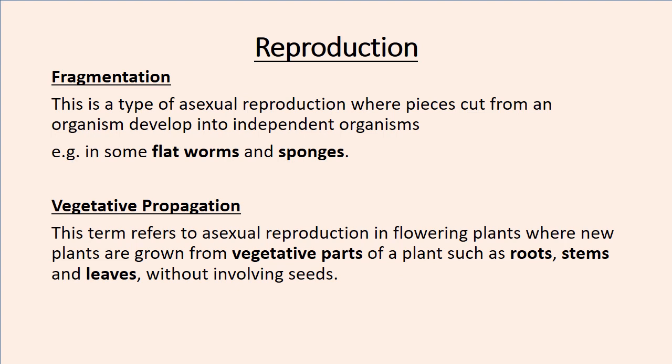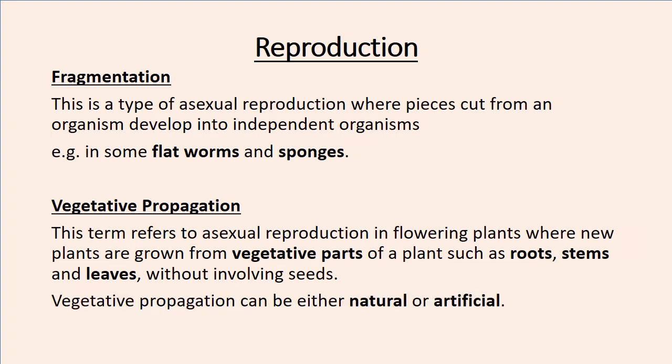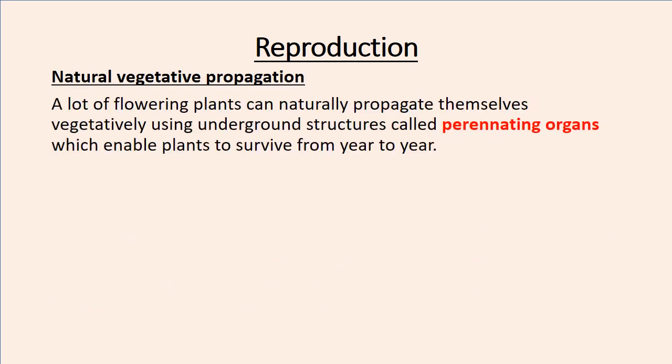Okay, so there are two types of vegetative propagation. There is natural vegetative propagation and artificial vegetative propagation. Natural vegetative propagation occurs through natural means, while artificial involves human-made methods. So a lot of flowering plants can naturally propagate themselves vegetatively using underground structures called perennating organs, which enable plants to survive from year to year.